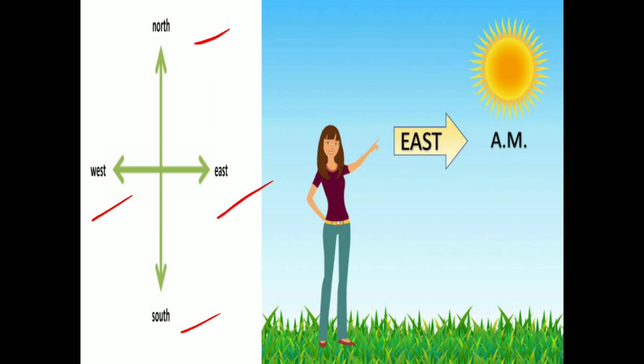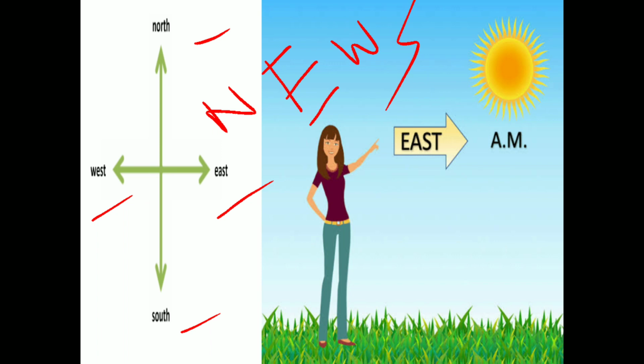You can remember like NSEW, or you can see like NEWS, right? North is news, right? So N means north, E means east, W means west, S means south. Simple is that.